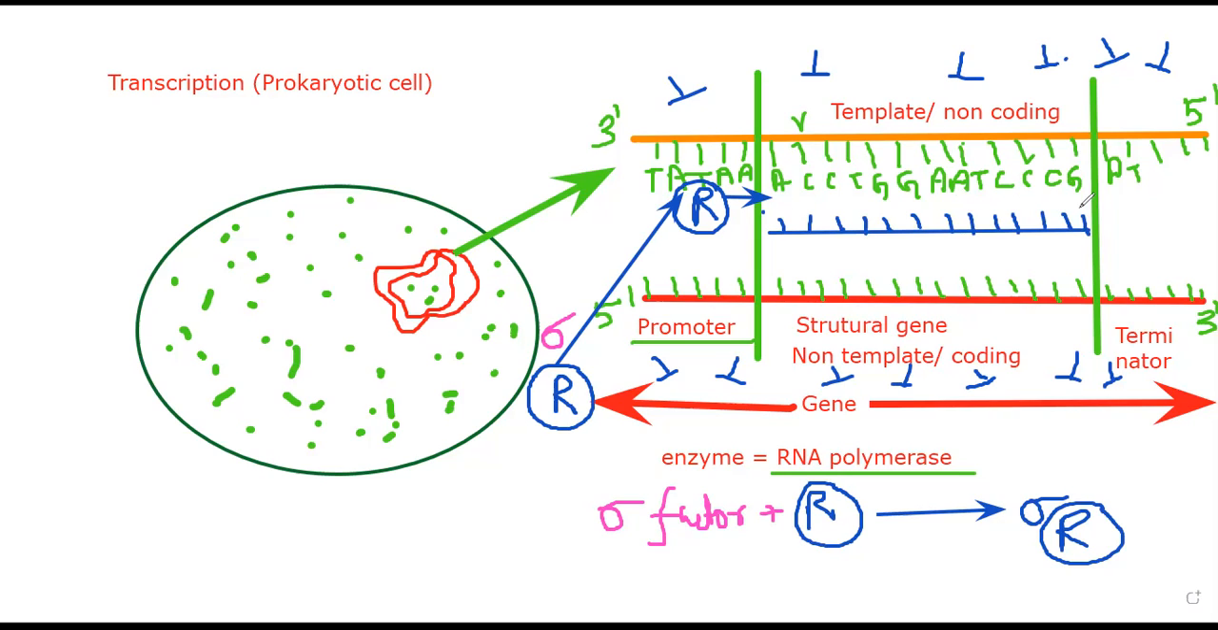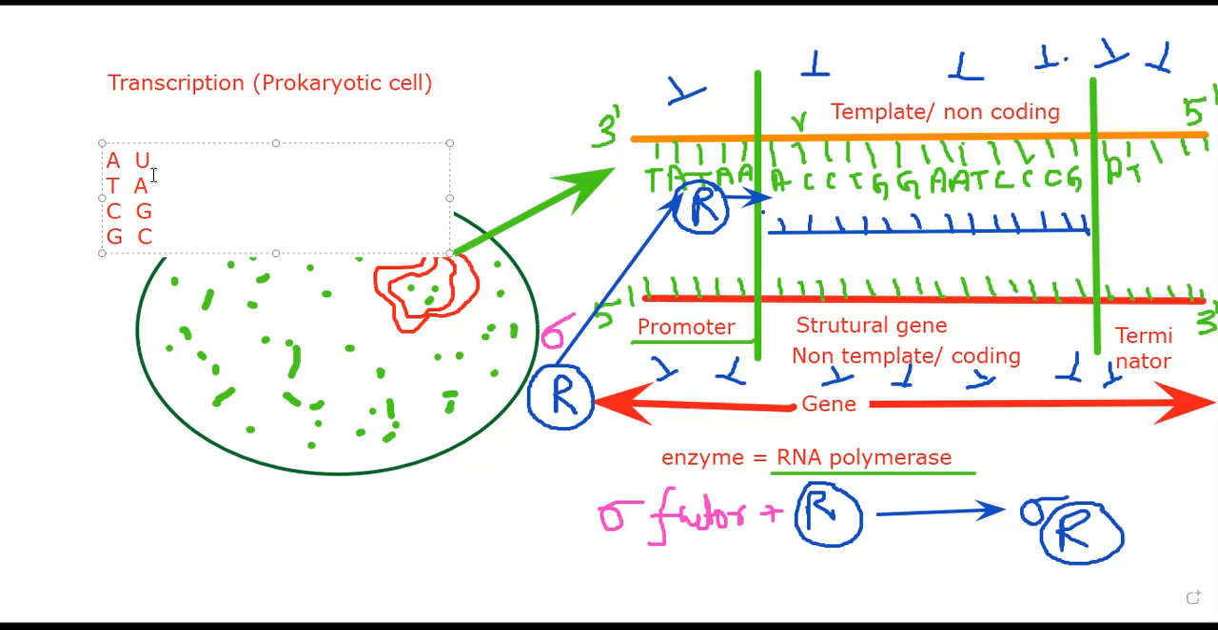Now, what about these codes? In transcription, the codes that we are copying from the template strand will be complementary in nature. So please do remember, for the A, the complementary in the case of RNA is U. For the T, it is A. For the C, it is complementary G. For the G, it is complementary C.